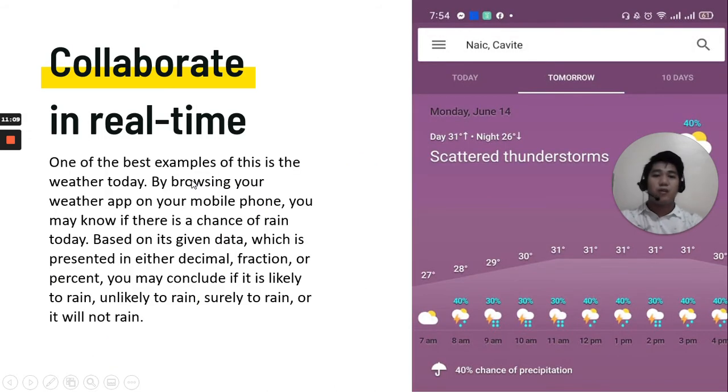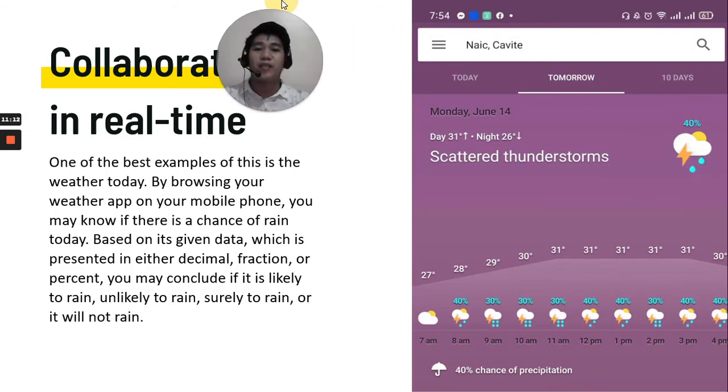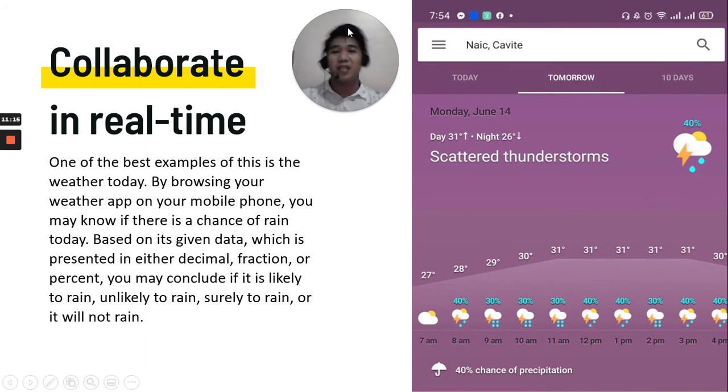Let's continue. Let us collaborate in real time. One of the best examples is what I said in the introduction: the weather today. Today is Monday. I searched this yesterday night, so that's why it is highlighted as tomorrow. Monday, June 14, day 31 degrees. Night 26 degrees, so it's colder at night, of course. Scattered thunderstorms, and I believe each of us here in Cavite hears these thunderstorms. We keep on hearing this.